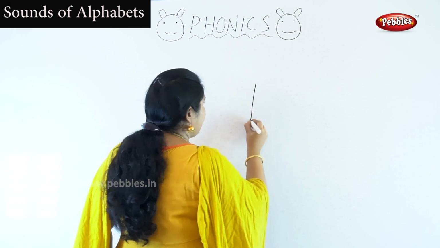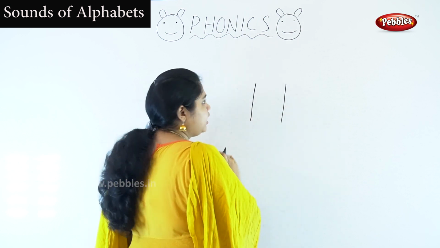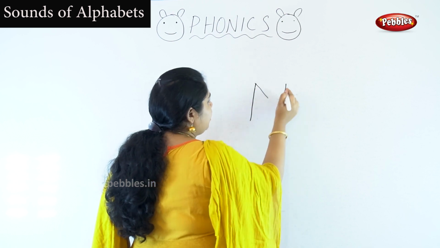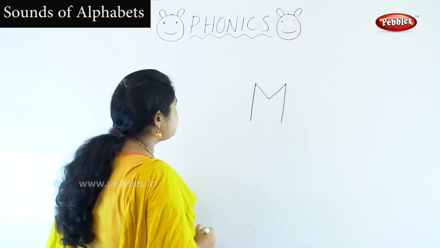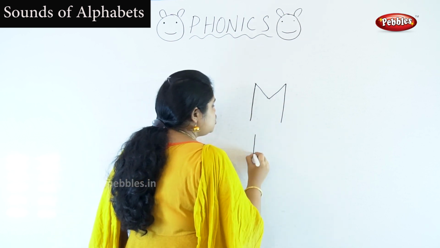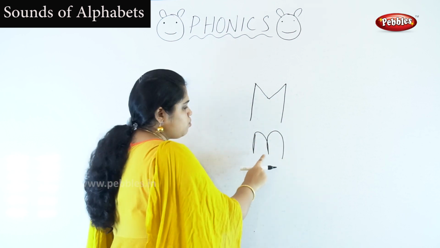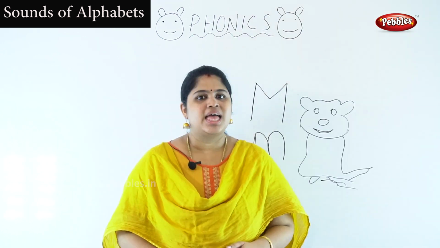Good. Okay, how to write M? A straight line and another straight line. We have to draw one slanting line and connect the slanting line like this. Okay, this is capital M. The small m looks like this. Okay, small m and this is capital M.